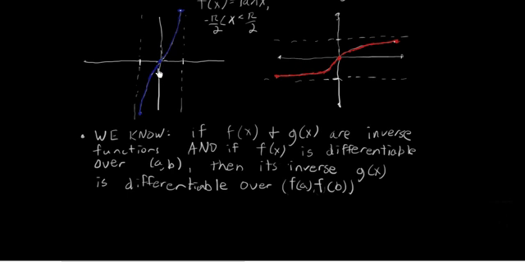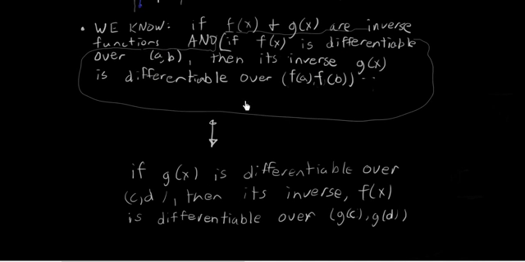So in essence, g of x is going to be differentiable over the range of f of x, provided that f and g are inverse functions of x. Realize that this circled implication here is equivalent to the implication that if g of x is differentiable over the open interval (c, d), then its inverse f of x is differentiable over g applied to those endpoints of the interval that we just spoke about. So over the open interval g of c to g of d.